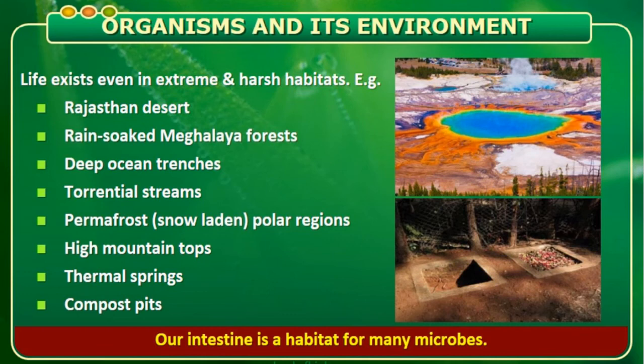Even our body is said to be one of the habitats, where our intestine is a habitat for many microbes. If the environmental condition in our intestine is normal, the microbes exist. If there is some variation in our habitat, sometimes there may be denaturation of the enzymes of such microbes, and the microbes get killed. Then the last one is compost pits.